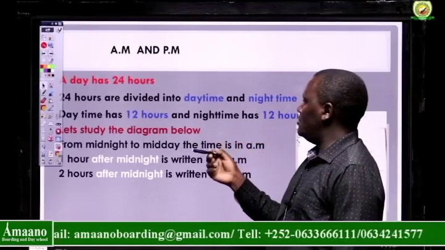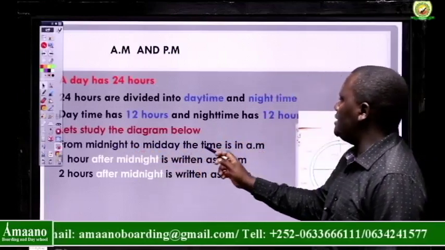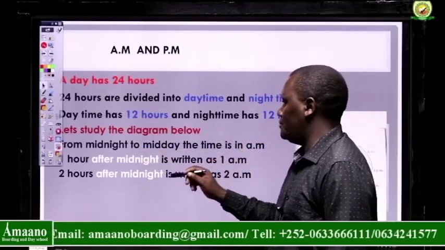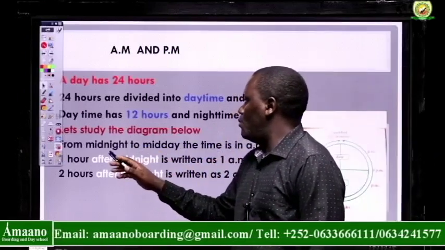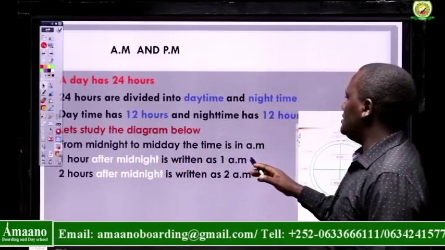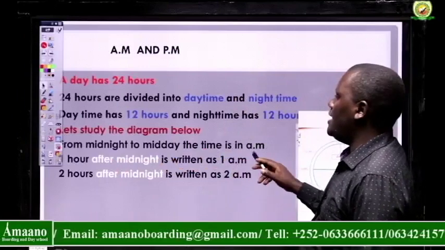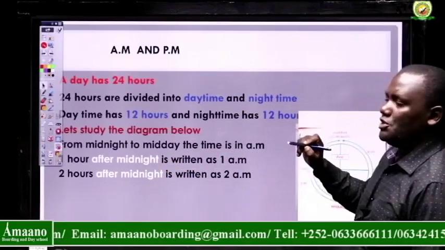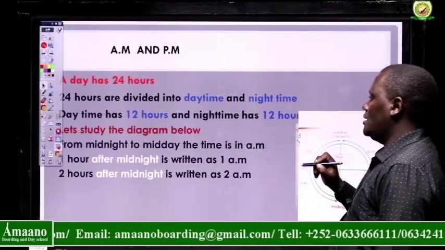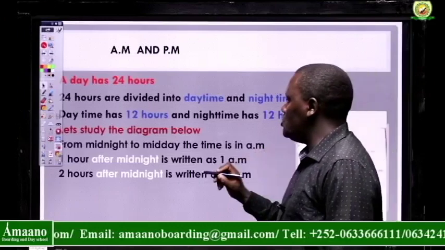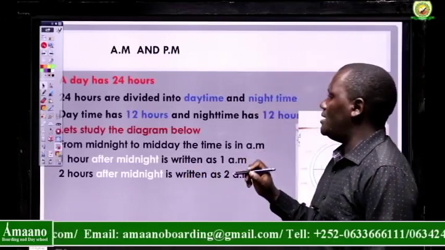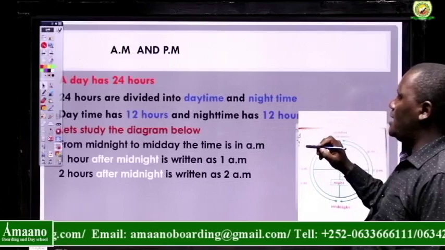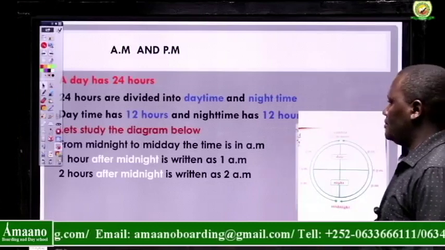Now, from midnight to midday, we call it AM, as I told you. That is, 1 hour after midnight is written as 1 AM. So midnight is written as 00 hours. When it's noon, that is 12, it's written as 12:00 noon. That is where the PM starts from.